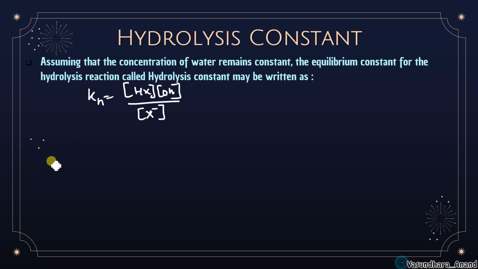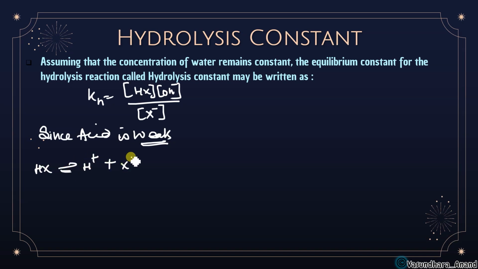Now we know that since I am taking acid as weak, so since acid is weak, that means the acid will also undergo dissociation and it will give you H plus and X minus, isn't it? So this is the dissociation constant, because it is undergoing dissociation.